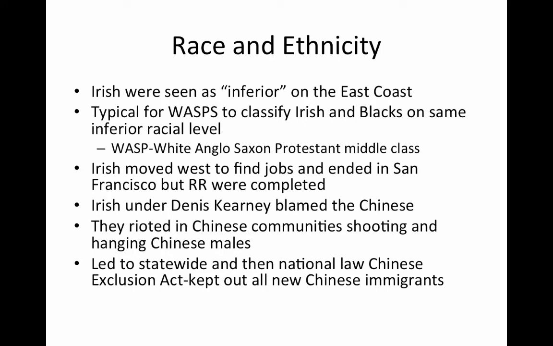Race and ethnicity. The Irish at the time were seen as inferior on the East Coast. It was typical for WASPs at this time period, or white Anglo-Saxon Protestants, to classify Irish people and African Americans on the same level racially, in which they would claim that both groups were somehow racially inferior. Because of this, the Irish looked for opportunities elsewhere, and they moved out west to find jobs in San Francisco. But when they got there, they found that the railroad was already completed. And this was largely due to the large Chinese immigration that had been used for labor to build the railroads.